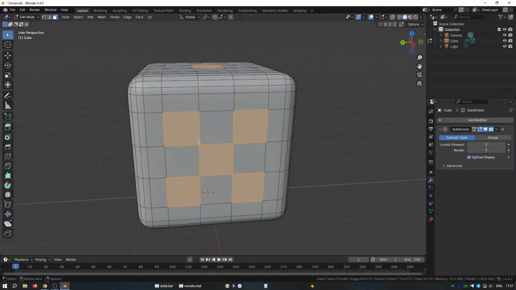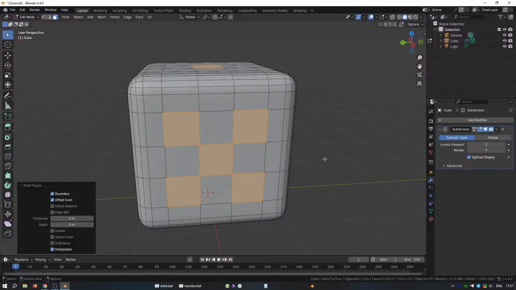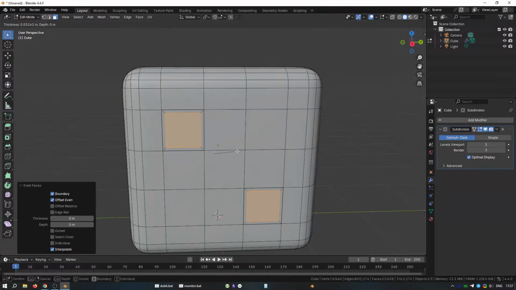Hit the I key on the keyboard to create an inset. Then hit the I key once more to switch to individual faces. Then left click to confirm, and this will inset faces on each face individually. Come down to the Inset Settings panel and change the thickness to a value of 0.03. Then hit Enter on the keyboard.